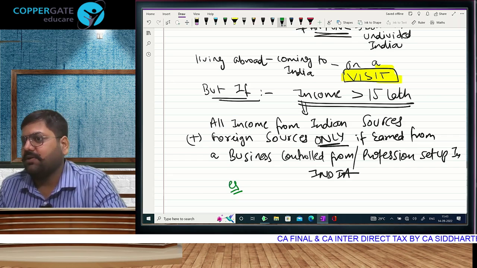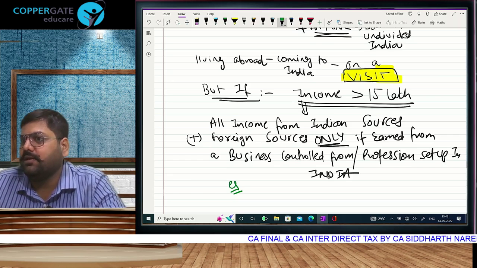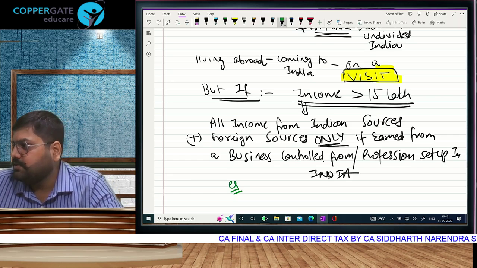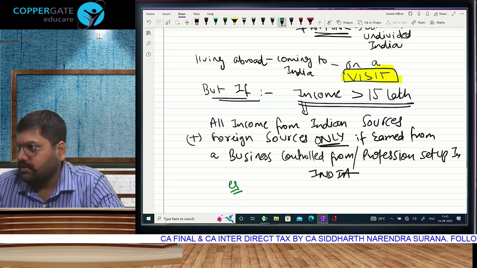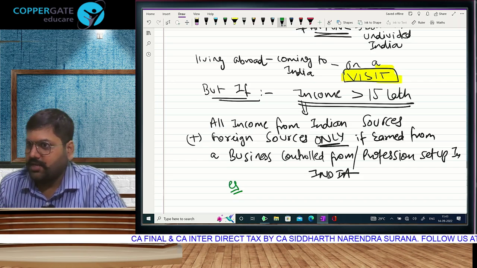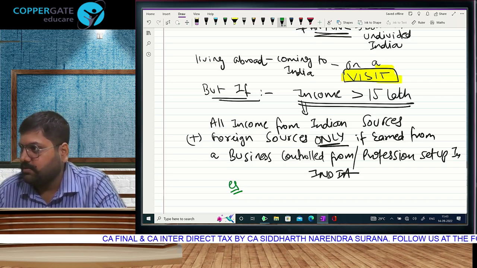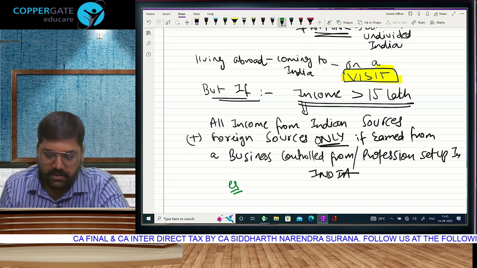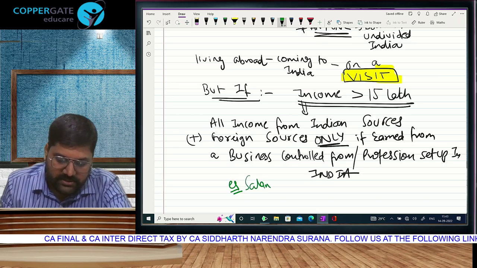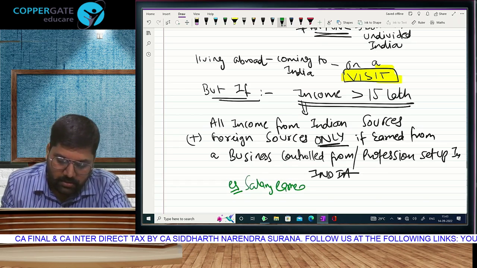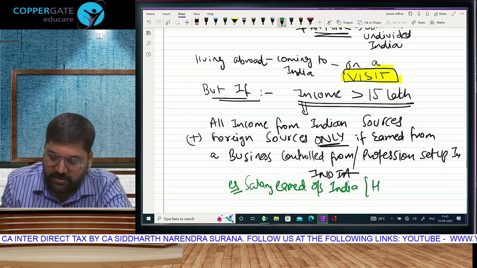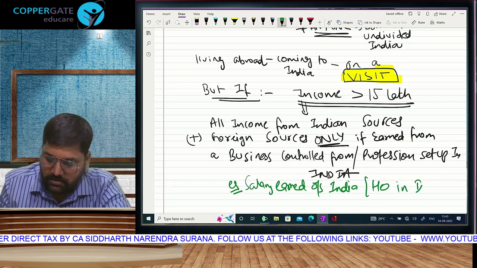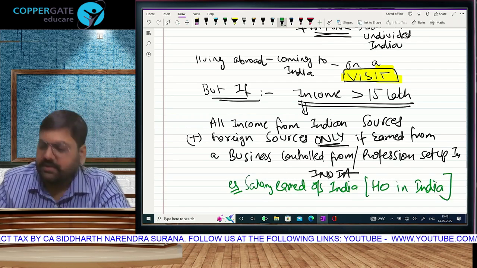Sometimes ऐसा भी हो सकता है, one company is holding company of a subsidiary company in. You know what is holding subsidiary? Yes, sir. When one company holds more than 50% ownership in the other country. So it is possible that you are working over there, but instructions are coming from here. So all those incomes will be covered. Example, salary earned outside India in a case where the head office of the business is in India. That income will be taken.